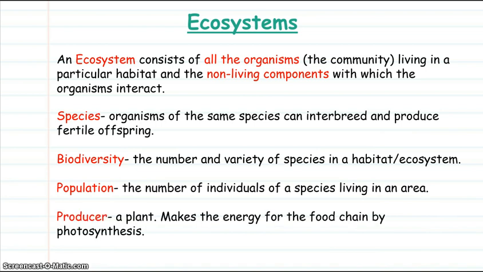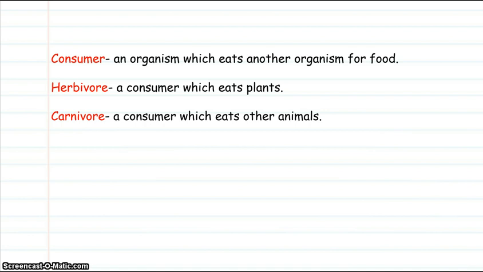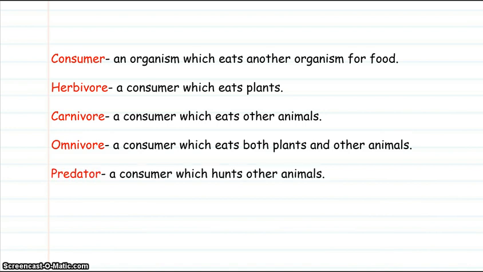The population is the number of individuals of a species living in an area. The producer is a plant. This makes the energy for the food chain by photosynthesis. A consumer is an organism which eats other organisms for food. A herbivore is a consumer which eats plants. A carnivore is a consumer which eats other animals. An omnivore is a consumer which eats both plants and other animals. And a predator is a consumer which hunts other animals. The prey is the animal hunted by the predator.